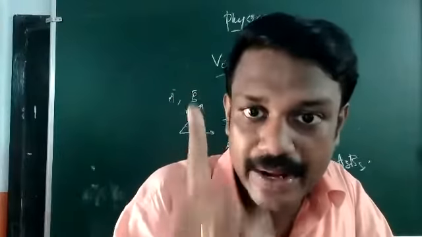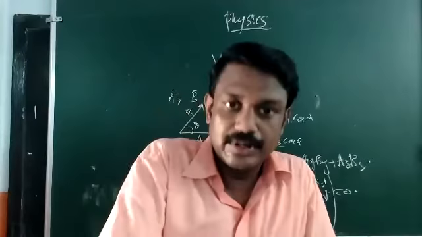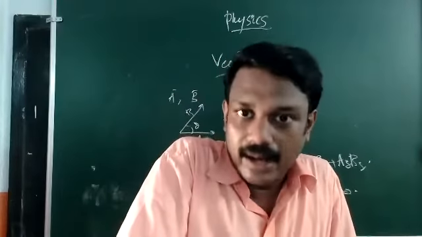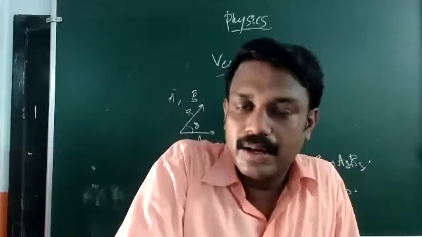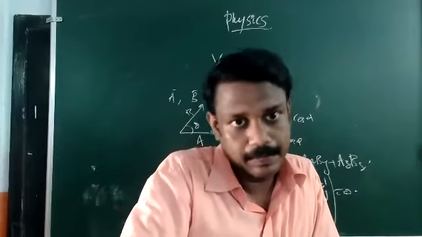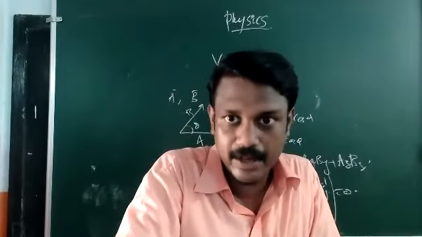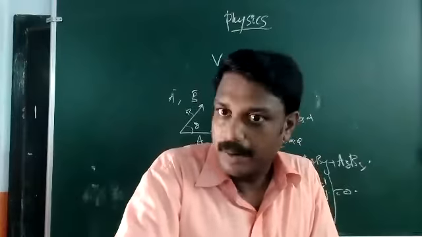Clear now? So perpendicularity, that is orthogonality, you can check by their dot product. If the dot product is 0, they are perpendicular. If the dot product is non-zero, they are not perpendicular. Remember that.